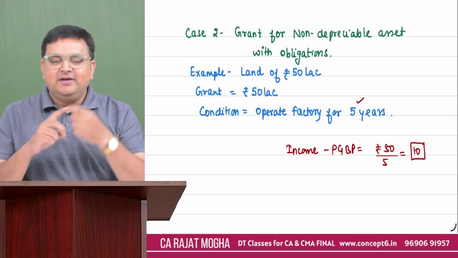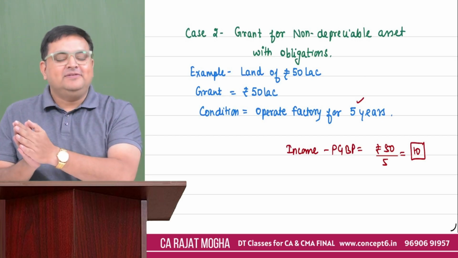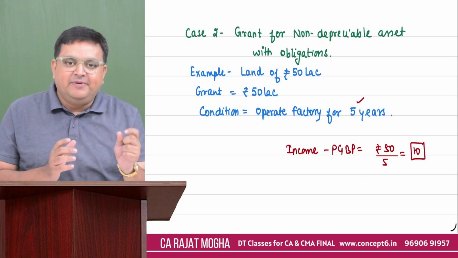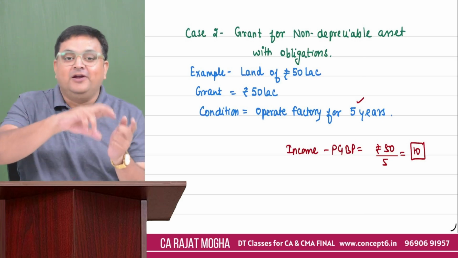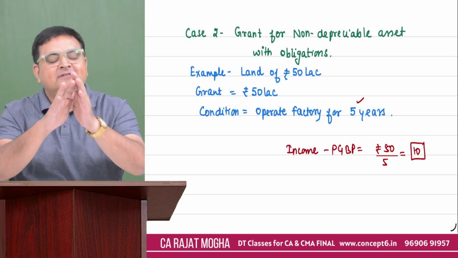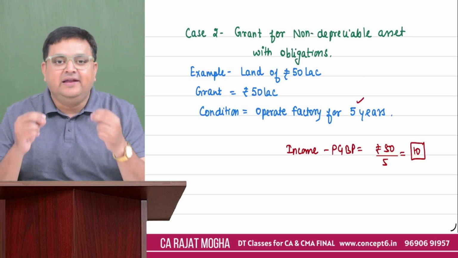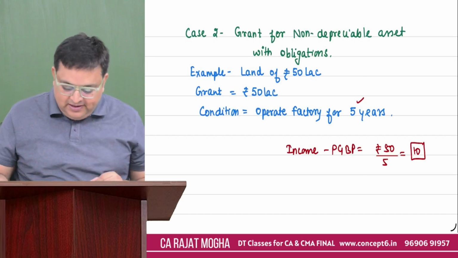Again, let us revise. Government grant you are receiving. First, is it for revenue expenses or is it for your assets? It is for your assets. Depreciable asset, reduce from the cost. Non-depreciable asset, make it your income and spread it over the life where they are telling you what the condition is, right?